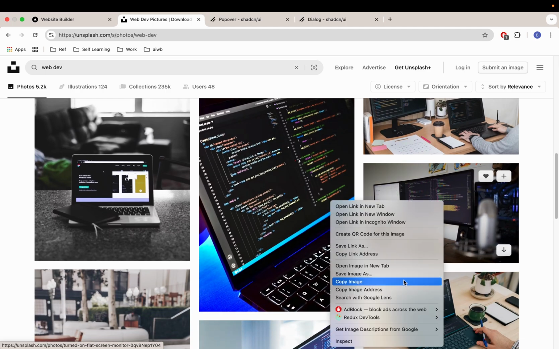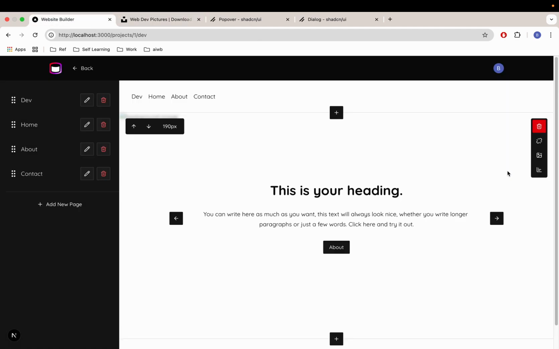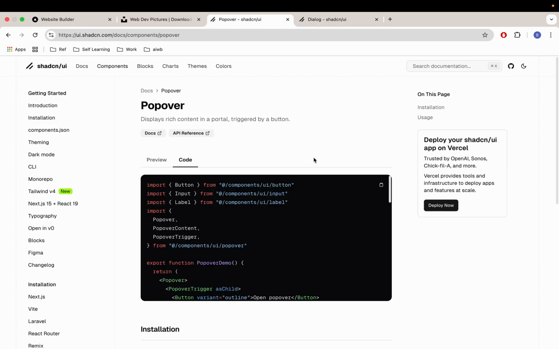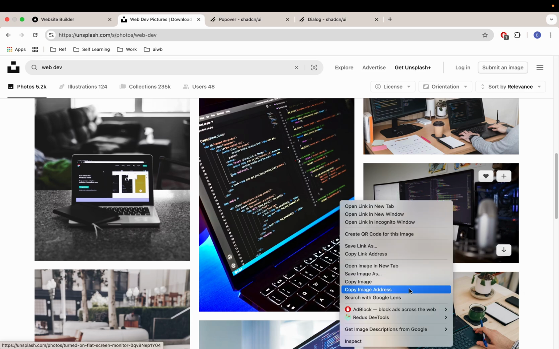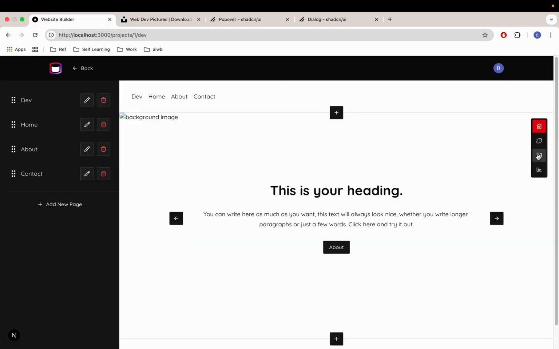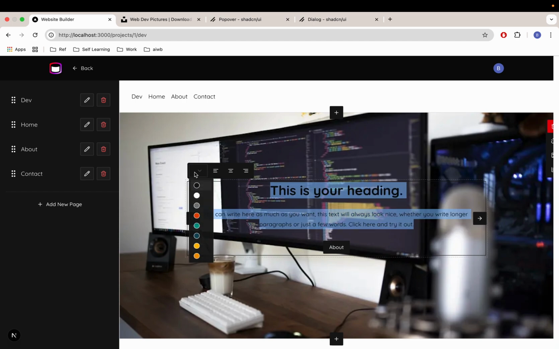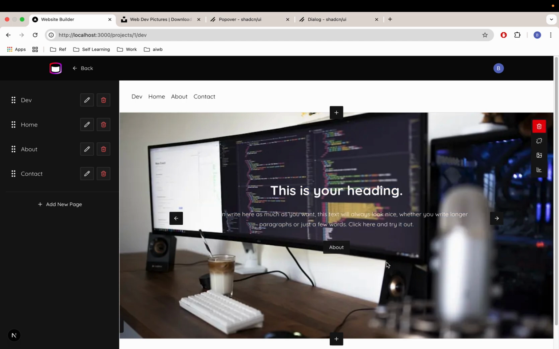Okay, so let's try one last one. Okay. Oh, why? Because maybe I didn't add it properly. Background image is not available somehow. So I think I copied the wrong one. Copy image address. Let's try one more. Yeah, so looking good. And then we're gonna change the text color to white in this case. Okay. Yeah, I like it.